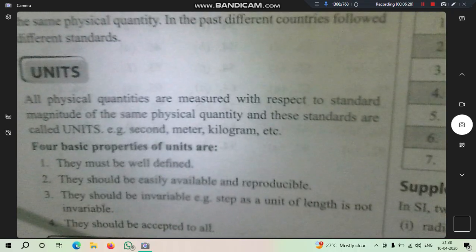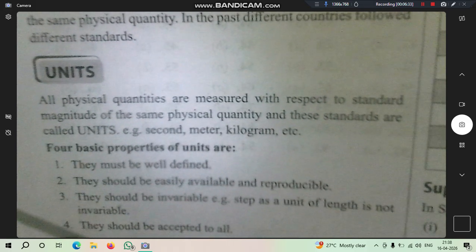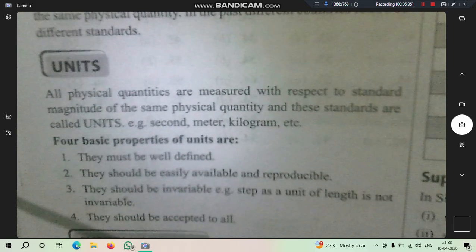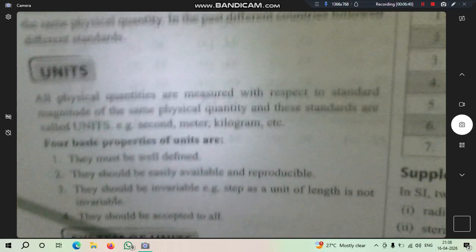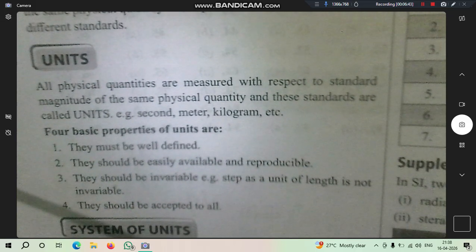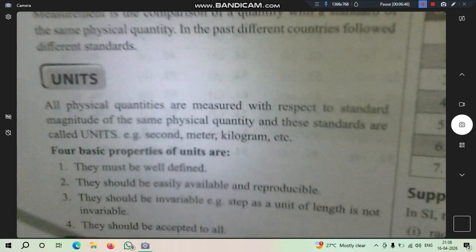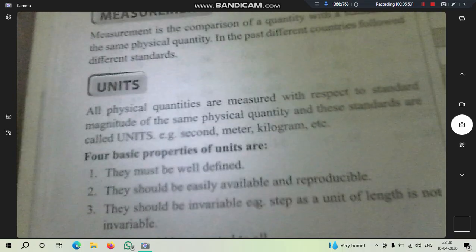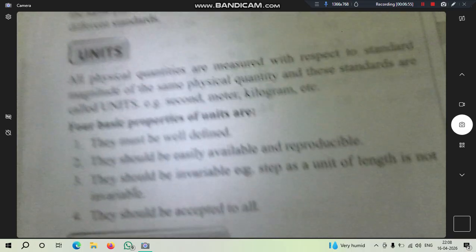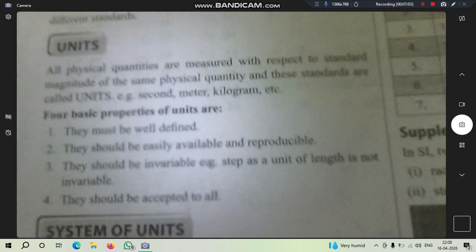Units: all physical quantities are measured with respect to the standard magnitude of the same physical quantity, and these standards are called units. For example, second, meter, kilogram, etc. Units are the standards by which physical quantities are measured.